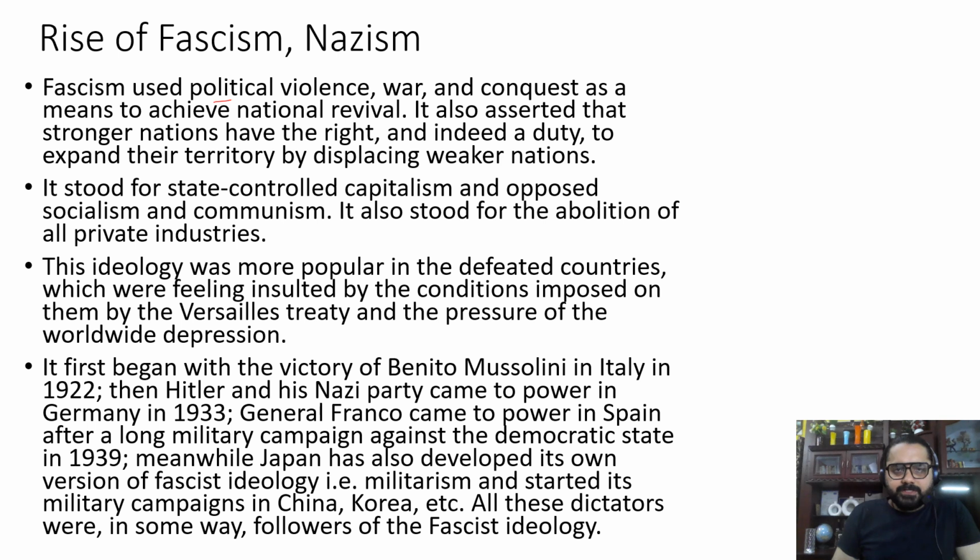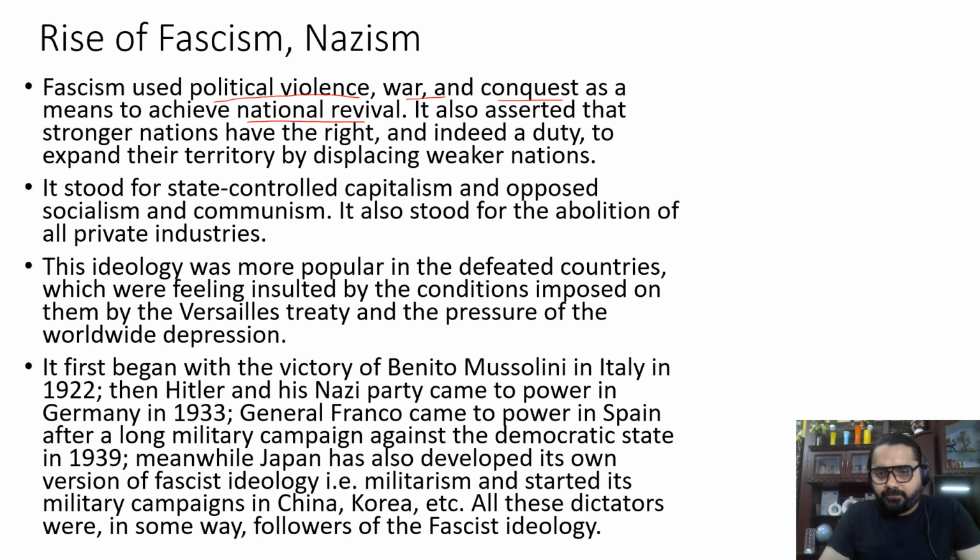Fascism used political violence, war, and conquest as a means to achieve national revival. It also asserted that stronger nations have the right, and indeed a duty, to expand their territory by displacing weaker sections. Now, these fascist countries wanted to revive their nations, especially after the end of the First World War, when they had lost their dignity and respect.